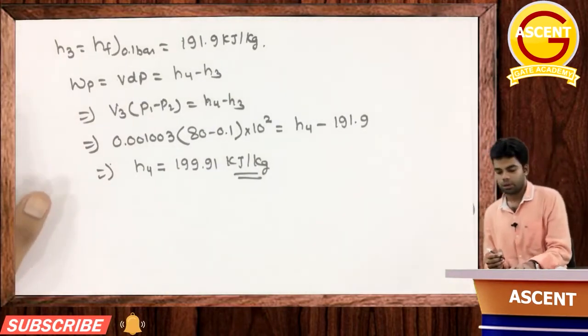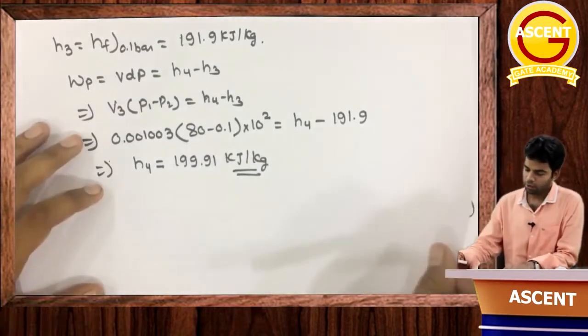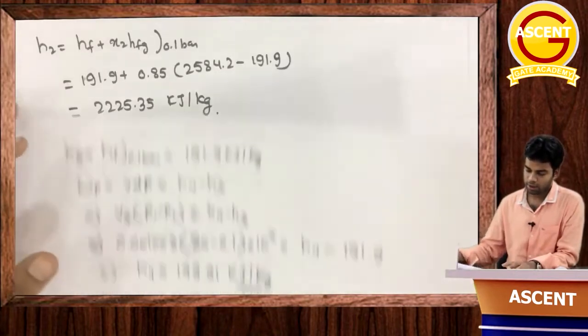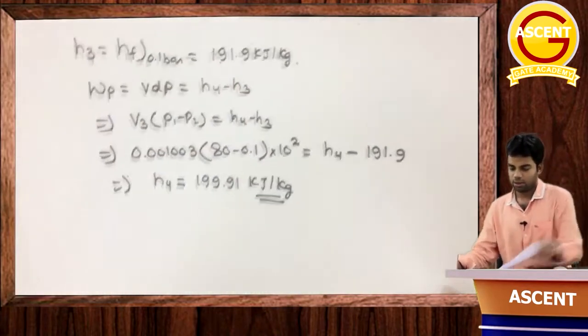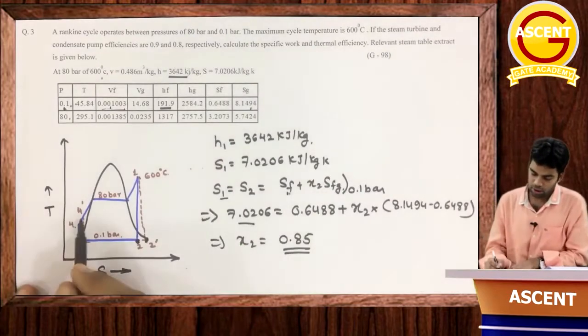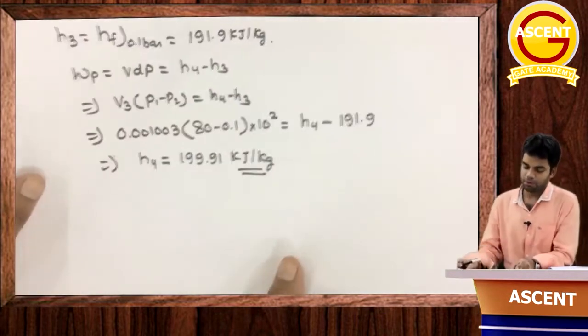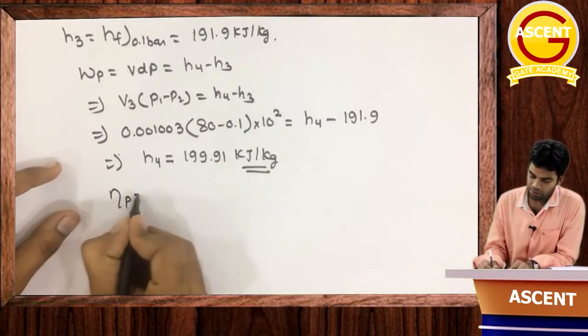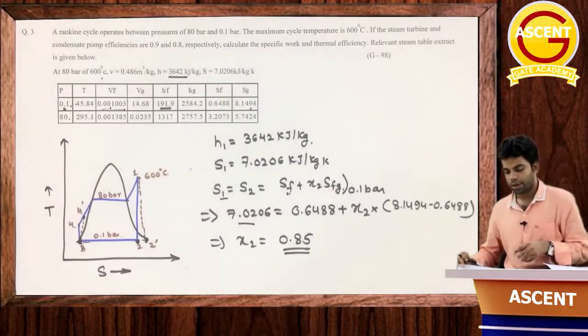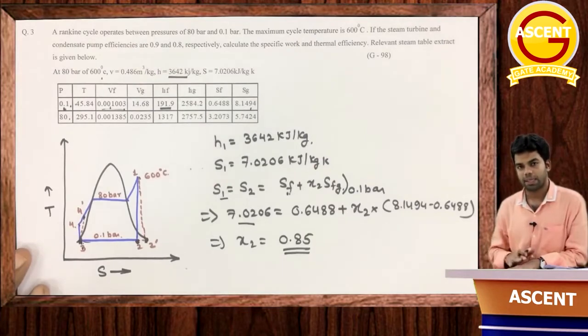Now we have the value of h4, but the actual pump work is different from this h4. The actual position is at h4 dash. So now what do we have to do? We have to find h4 dash by putting in the pump efficiency. As I have already told you, in a pump the ideal work will be less and the actual work will be more, because in a pump the work is consumed by the system, by the power plant.